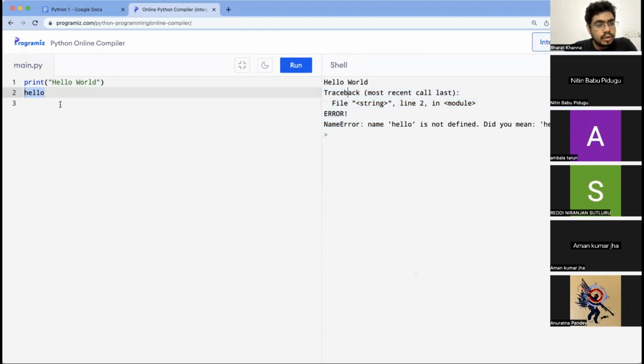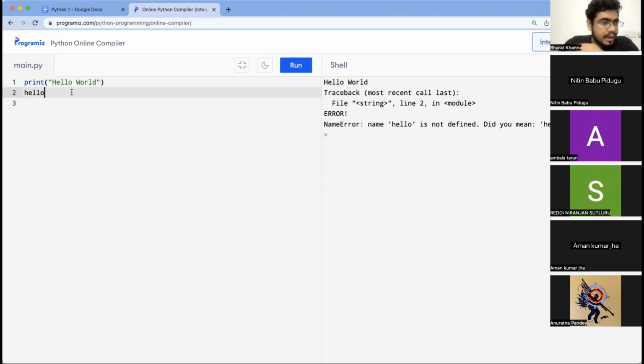So this is the difference between a compiler and an interpreter. So interpreter based languages, what does interpreter do? It reads our code line by line. It will read the first line, then it will convert it into binary, execute it. Then it will read the next line, convert it into binary, execute it. So on and so forth. Does that make sense?